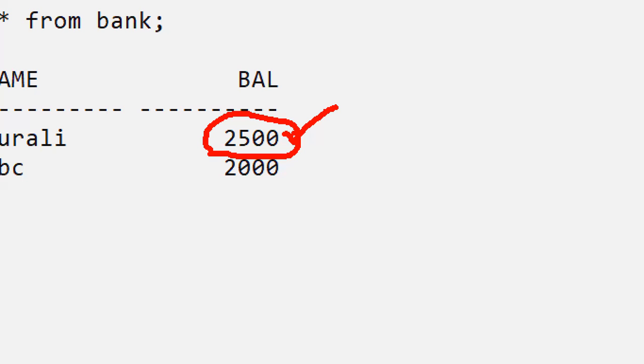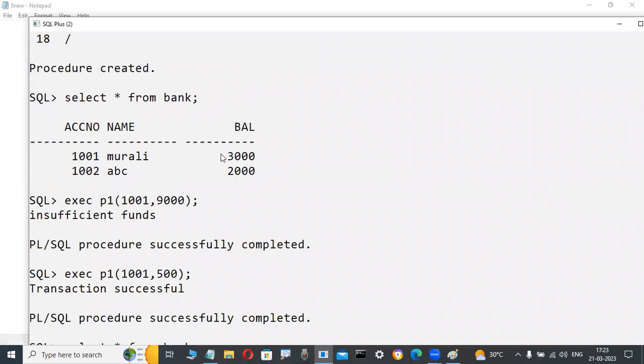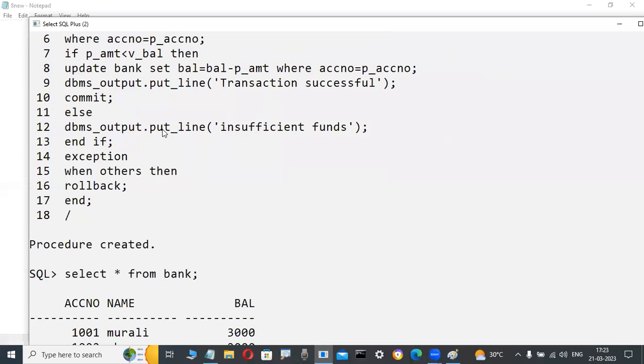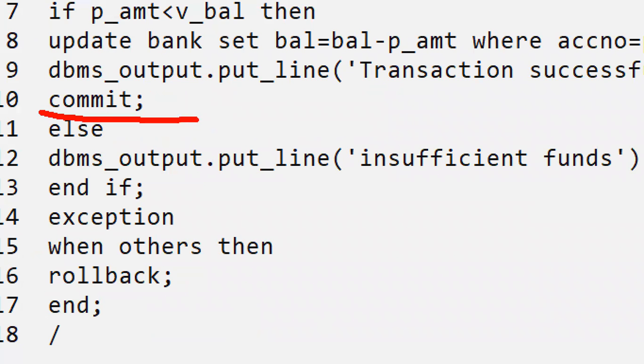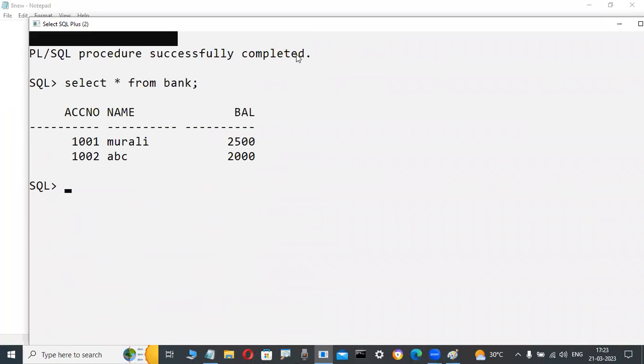Then automatically it is affected and committed, saved. Only 2,500 rupees are available now because I'm withdrawing 500 rupees, right? Yes. In the previous case it was 3,000, but in this case 2,500, and the transaction is also successful. How is it permanently stored? Commit is a command, and it is saved. It is that powerful. That's why, for these types of transactions at the application level, we compulsorily use